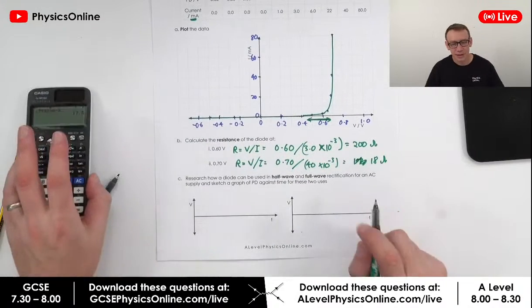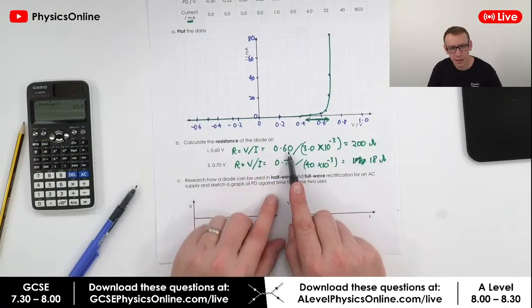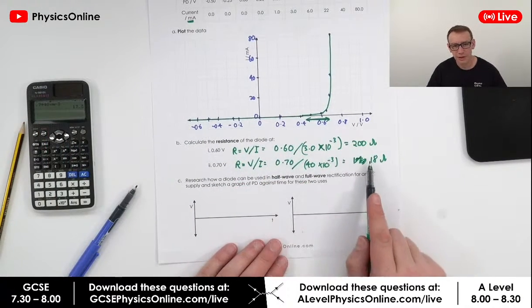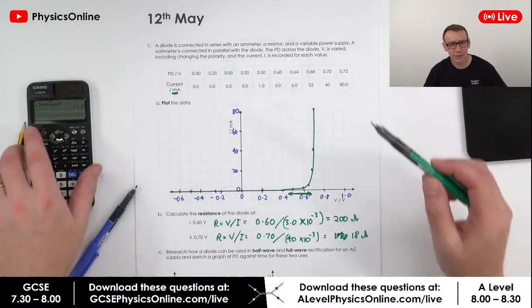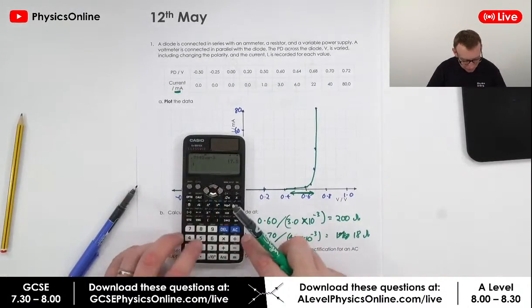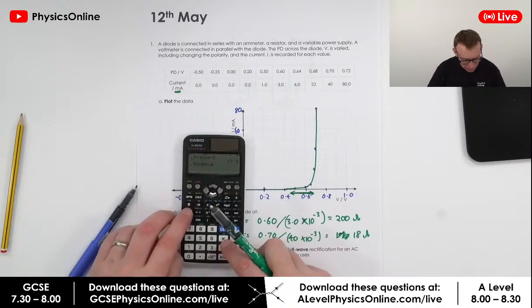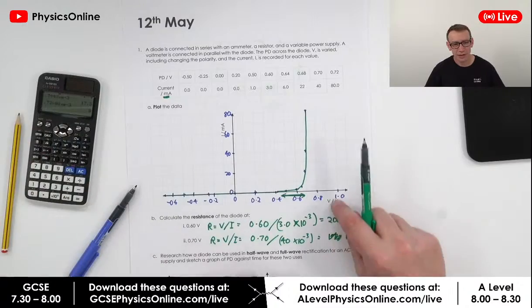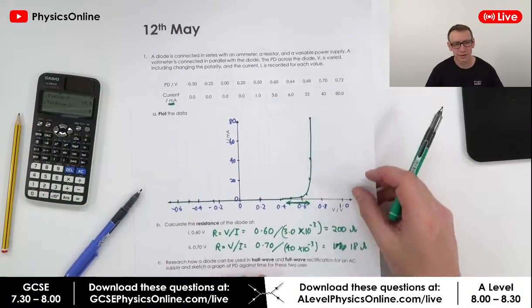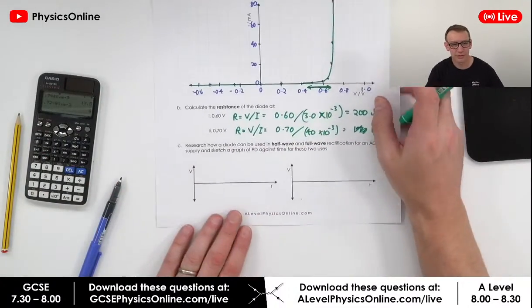So what we can see is that with a very, very small increase in potential difference, the resistance drops massively. And at the next point, we have 0.72 divided by 80 times 10 to the minus 3, and then it goes down to 9. So we have a rapid drop in resistance over a very small range of potential differences.